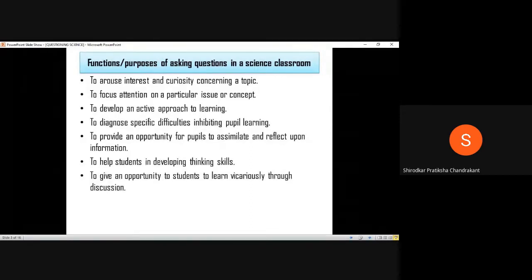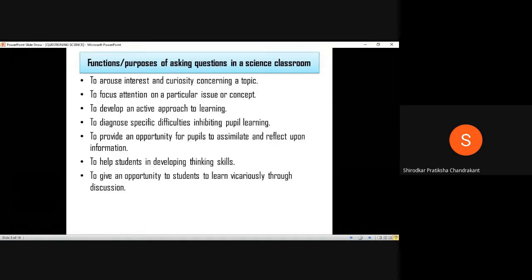Now, the next point is to give an opportunity to students to learn vicariously through discussion. So, I think this was taught to you all in your first year, wherein we discussed the skill of questioning, wherein we say that whenever you ask a question to the students in a classroom, you're not supposed to ask it to an individual. This is again a very important thing. You probe into the entire class.